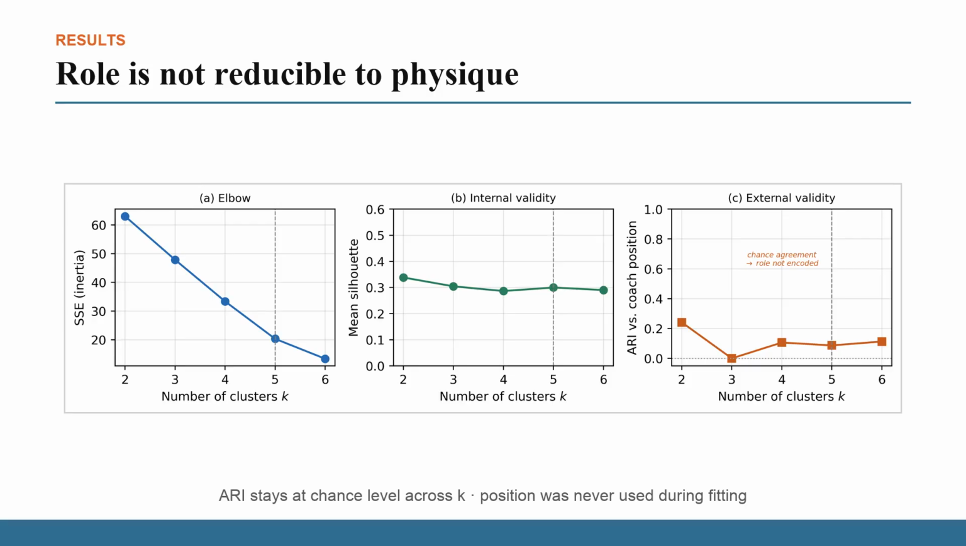The third finding is the one that shaped the product. Playing position turns out not to be recoverable from anthropometrics. The adjusted Rand index between the recovered partition and the coaching staff's assignment is 0.087, barely above chance, and it stays low at every granularity. Only the 2 goalkeepers are separated at the very first split of the dendrogram.